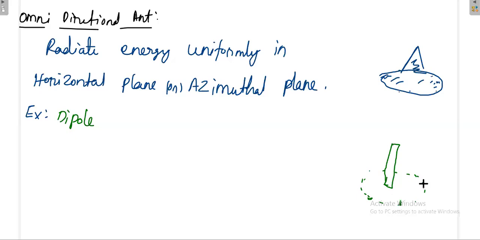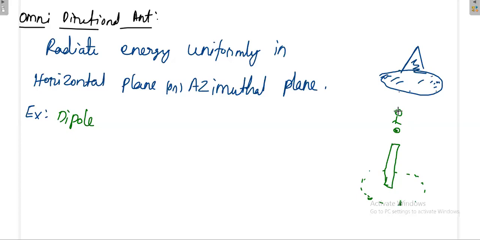Now think, if you stand here and look, what will you observe? You will observe only a point. Your observation towards the dipole changes, so definitely the power received from the dipole also will change. That means it radiates uniformly only in the base plane, but not in the other planes.